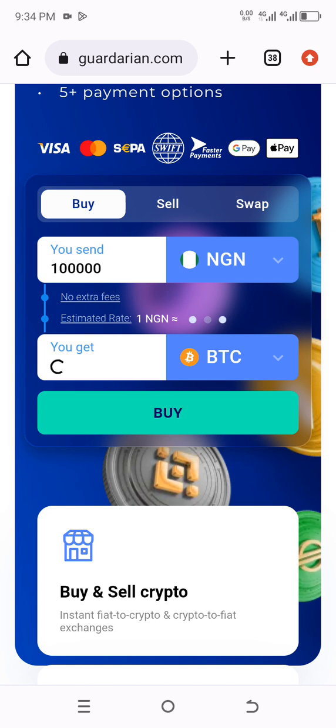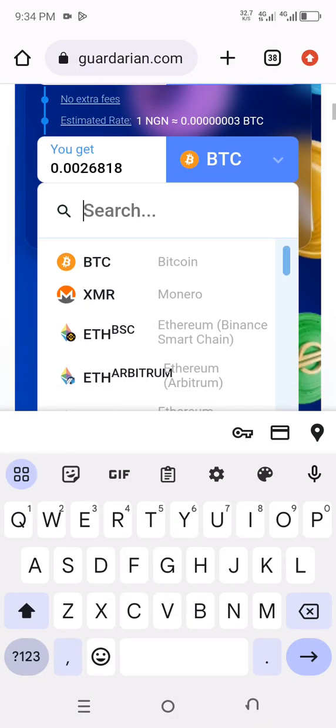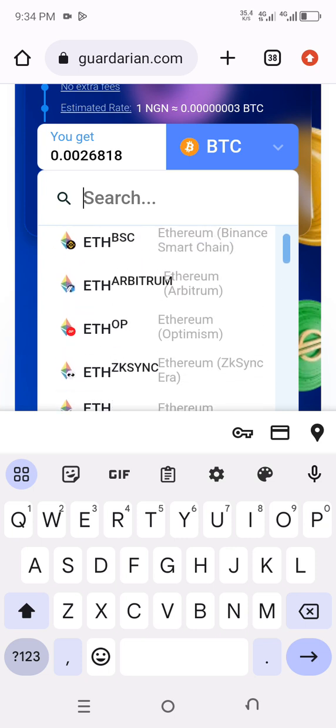On this place, you now make a choice of what exactly you want to use your NGN card to buy. Is it USDT? Is it BTC? Is it BNB? You can make a choice of what you want to buy here. But for the sake of this tutorial, we are going to use USDT. We're going to use 100k here. And come to this place written BTC. You can also buy BTC and send it to Binance for sale, but we are going to use USDT currently. So you click on this arrow to choose the USDT you want to buy. You can see there are a lot of coins here you can buy.